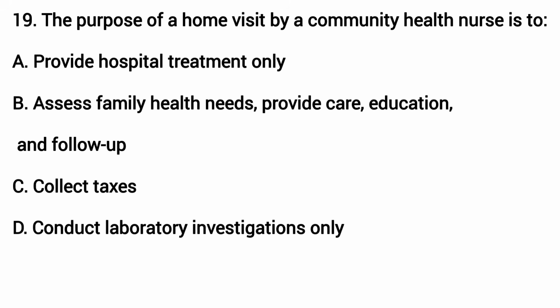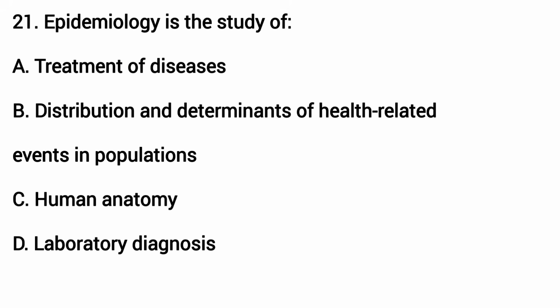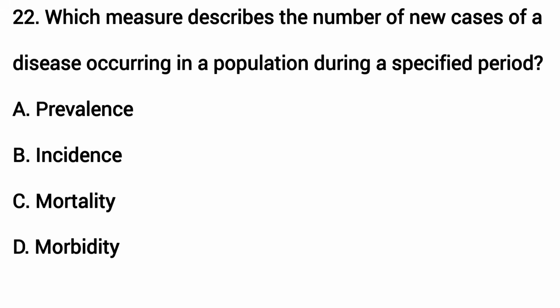The purpose of a home visit by a community health nurse is to. The answer is B. Assess family health needs, provide care, education, and follow-up. Which of the following is an example of secondary prevention? The answer is C. Early diagnosis and prompt treatment. Epidemiology is the study of. The answer is B. Distribution and determinants of health-related events in population.